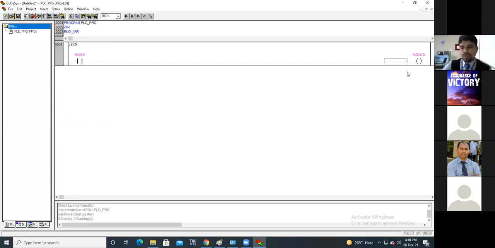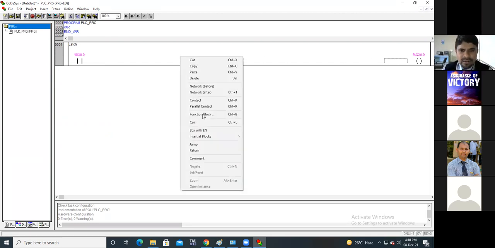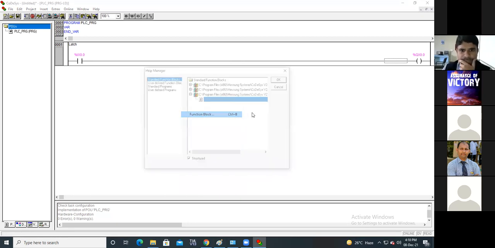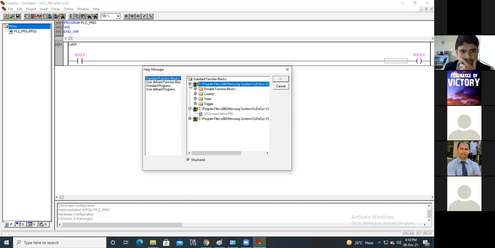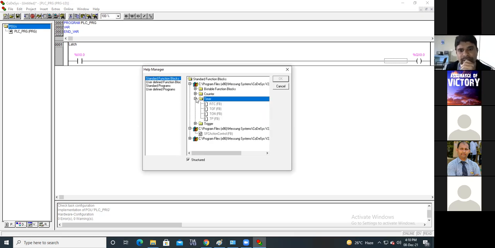Now, if I want to place the timer here, right click and go to the function block, and in that, standard function blocks. In these blocks there is the timer, and in the timer: T off, T on, TP, RTC. Now what is meant by this RTC? RTC means retentive timer.